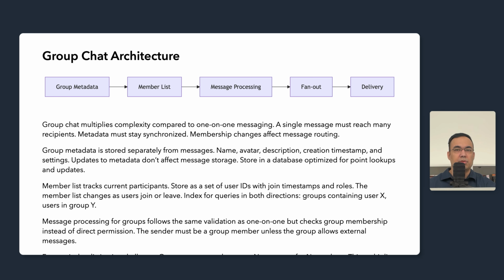Delivery targets all member connections, so look up sessions for all members. Push to all relevant gateways. Offline members receive push notifications. The chat server coordinates this fanout after persisting the message.